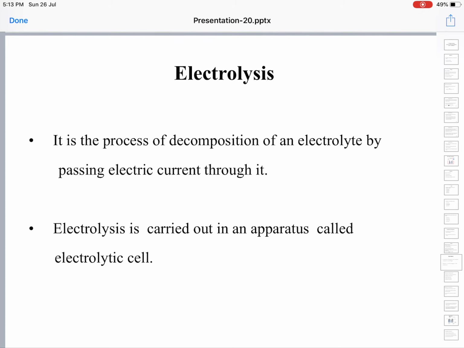How do we define electrolysis? We define electrolysis as a process of decomposition of an electrolyte by passing electricity through it. Whenever we dissolve an electrolyte in aqueous solution, it spontaneously dissociates into constituent ions, and it is a reversible reaction. We have also seen that dissociation of an acid or a base is a reversible reaction.